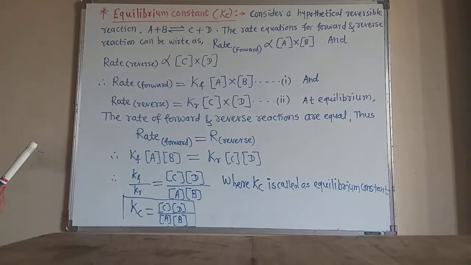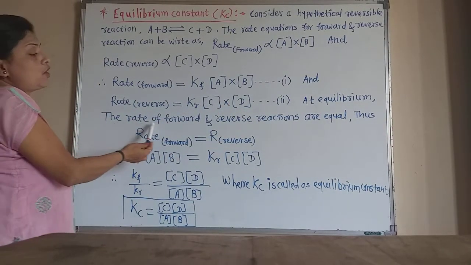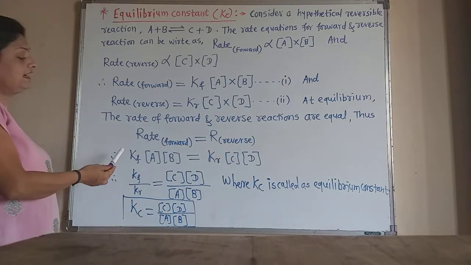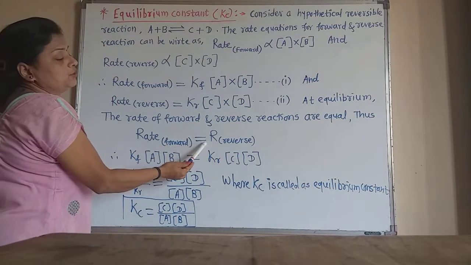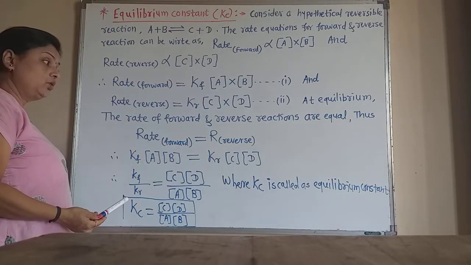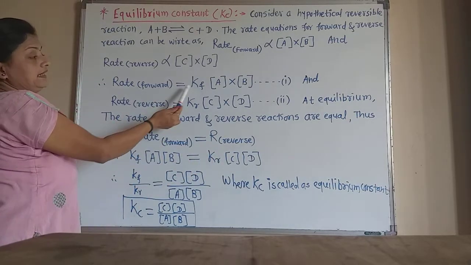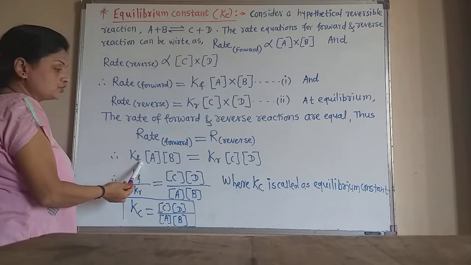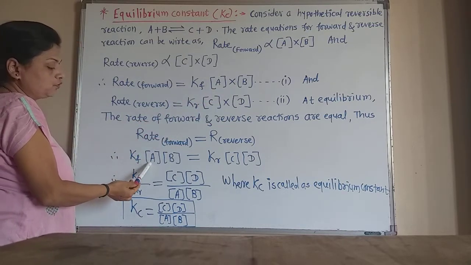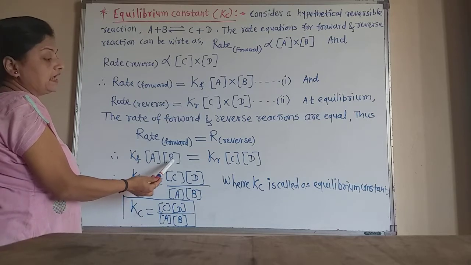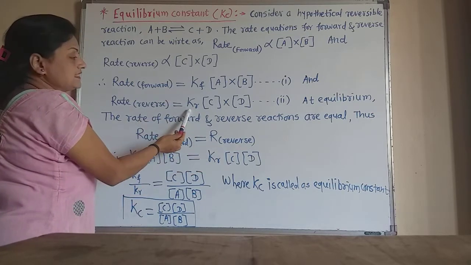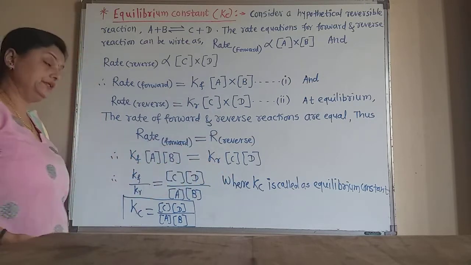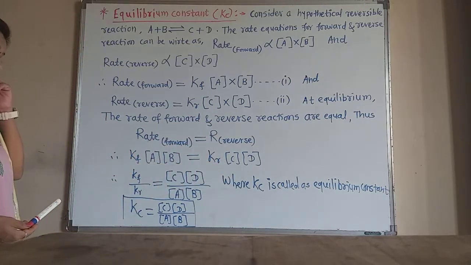Now at equilibrium, what is there? The rates of the forward and reverse reactions are equal. So we can write rate forward is equal to rate reverse. Rate forward is nothing but Kf into concentration of A into concentration of B. So substitute here Kf into concentration of A into concentration of B. And what is rate reverse? Kr into concentration of C into concentration of D. Now these both rates are equal.